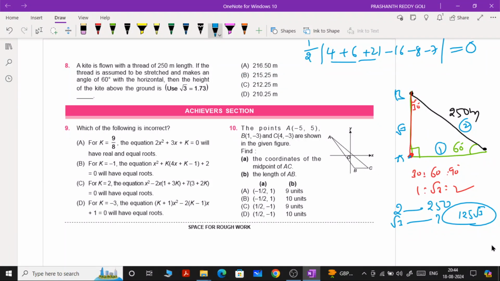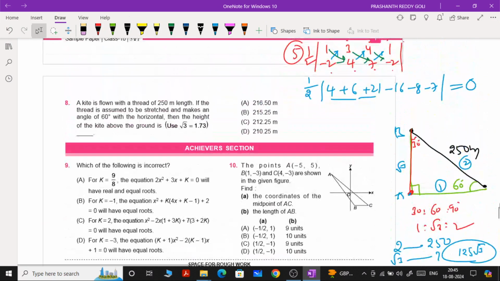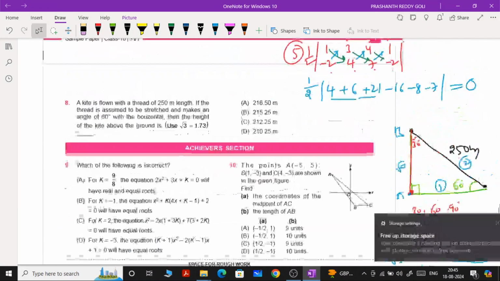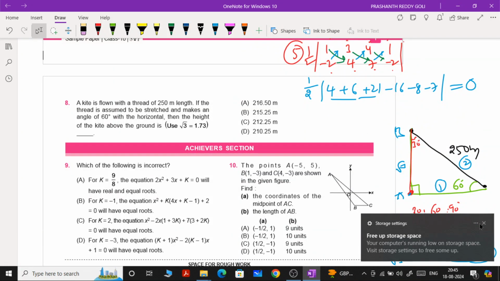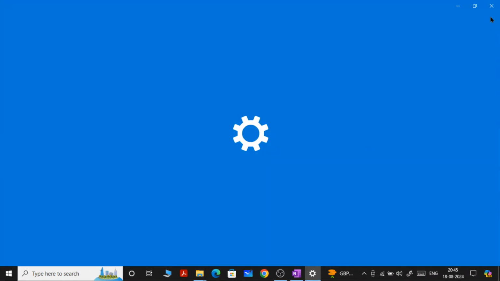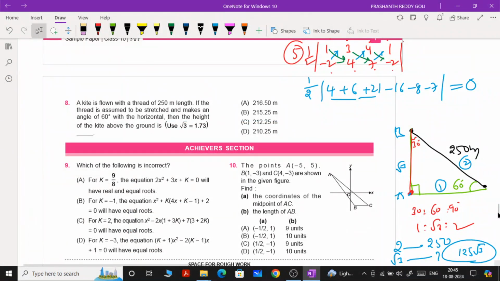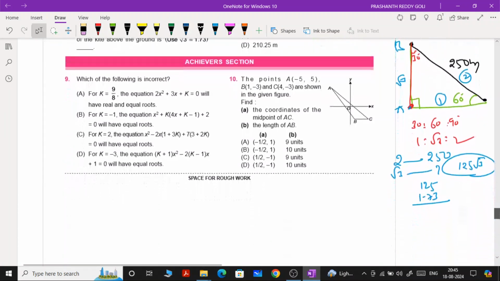Unfortunately, that is not there in the options. But what should we do? We should multiply 125 with 1.73, and you will get the answer. I hope you know multiplication. Actually, we can answer these type of questions by using Vedic mathematics also. With the help of Vedic mathematics, we can answer these type of questions very easily.